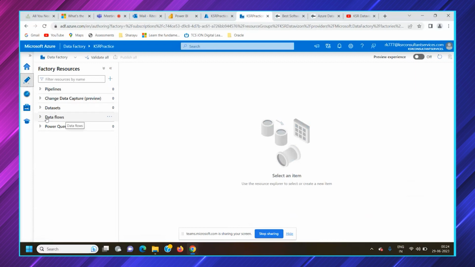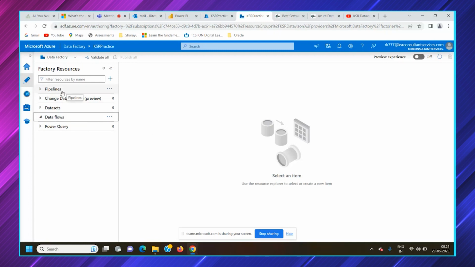We would have a different session on data flow, what exactly a data flow is. It's a completely low-code, no-code process where there isn't any coding. You create a graphical representation of the sources and the transformations. You won't have to write anything; many options are predefined. You can compare it with Power Query in Power BI, where you can load and transform the data and merge, append, join, pivot, and unpivot data. Data flows are somewhat like that, but it would do a kind of ETL process there. You can join the data, merge the data, and append the data. That is how data flows work.